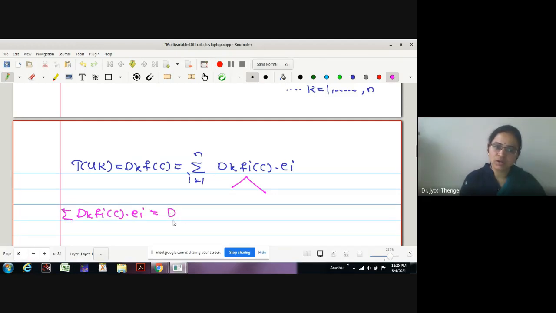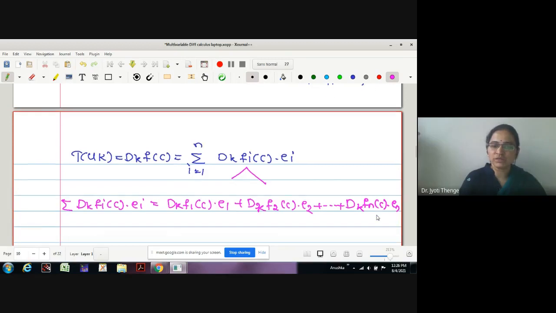This is a summation, where the sum is running over i. Therefore, this is dkf1(c) into e1, this is dkf2(c) into e2, and so on up to dkfn(c) into en. But what do we know?